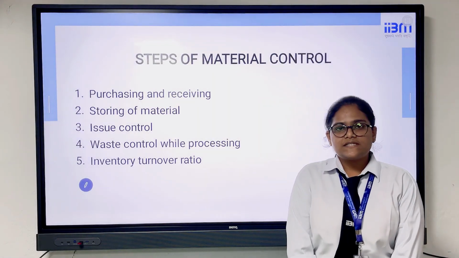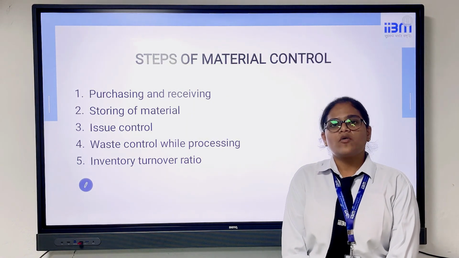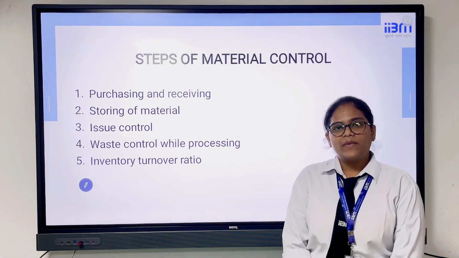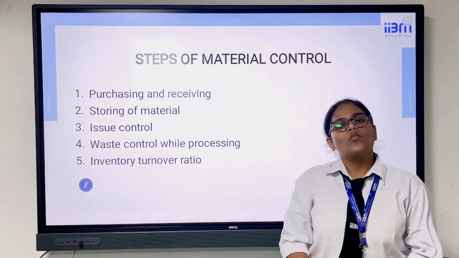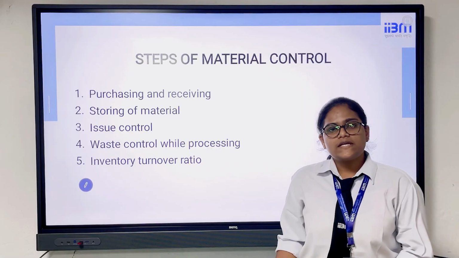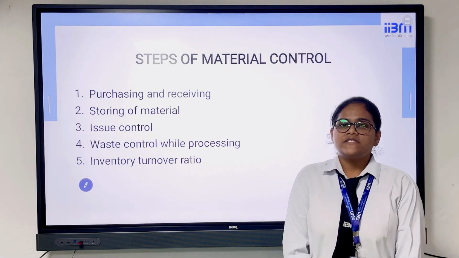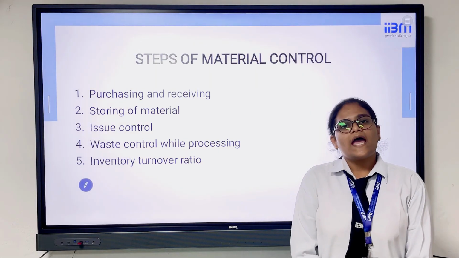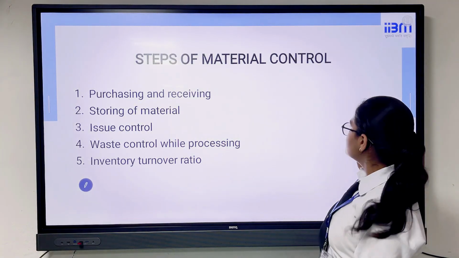Businesses use different steps to control material. First one is purchasing and receiving of material, then storing of material, then issue control, waste control while processing, and last is inventory turnover ratio. These steps help businesses to reduce wastage and increase the productivity of the business.